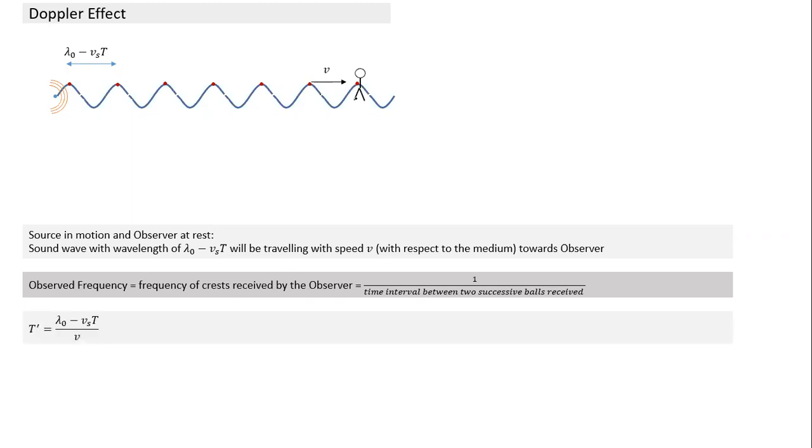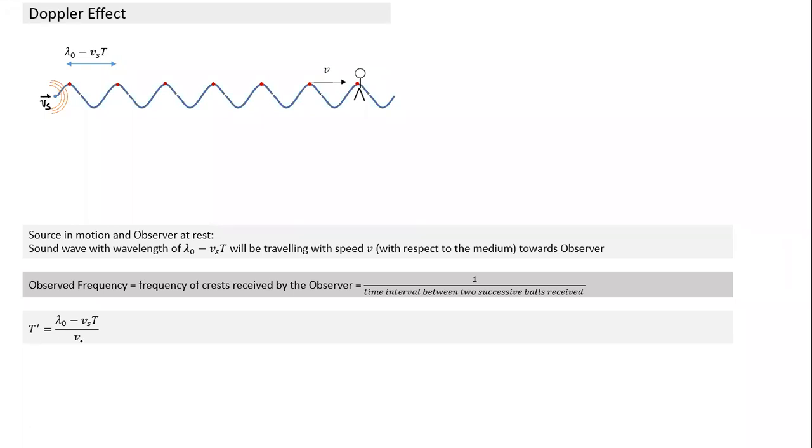So what is t dash here? T dash is equal to distance by speed. The distance between two successive balls is nothing but the wavelength. And the wavelength has got modified because the source is in motion. This source is moving with velocity Vs. Why do we use suffix s? S indicates velocity of source. V indicates speed of wave in the medium, and later on we'll come to VO. VO indicates the velocity of observer.